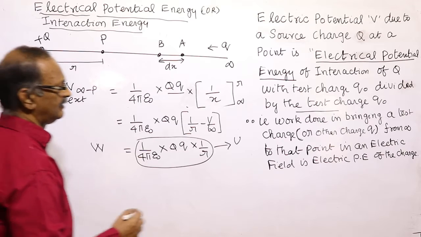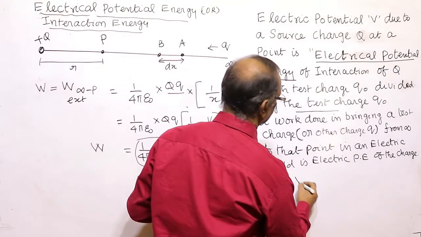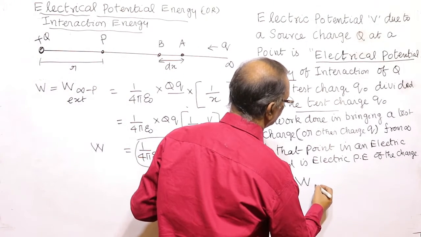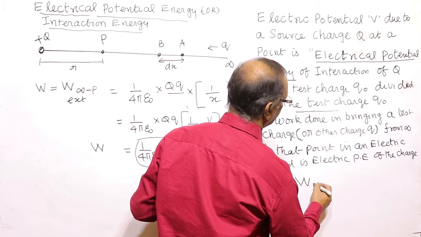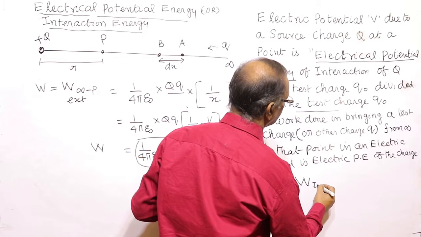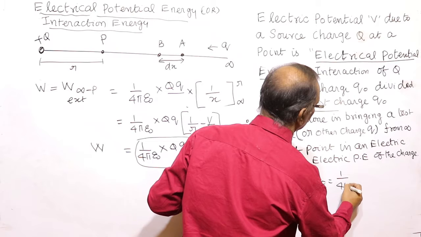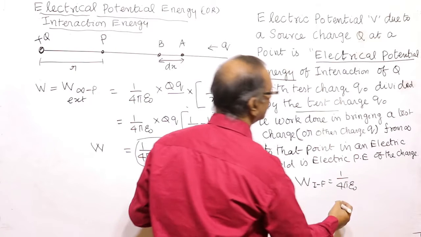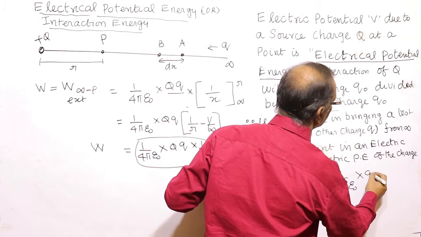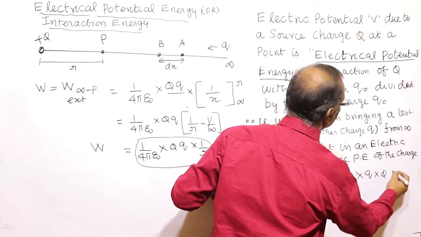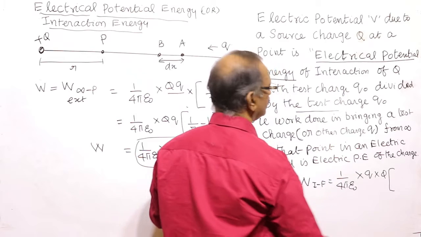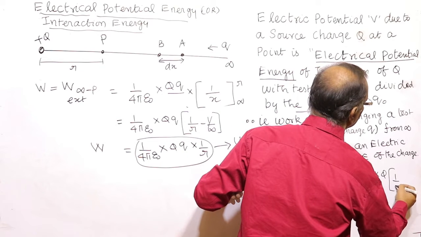So literally we can say W, the work done in bringing a charge from the initial point to the final point, is equal to 1 by 4 pi epsilon naught into q into source charge Q into 1 by x.